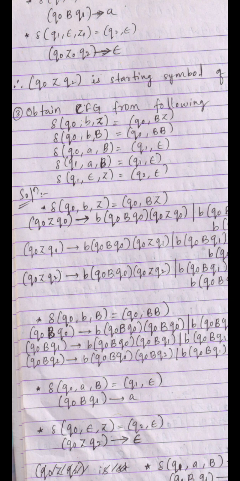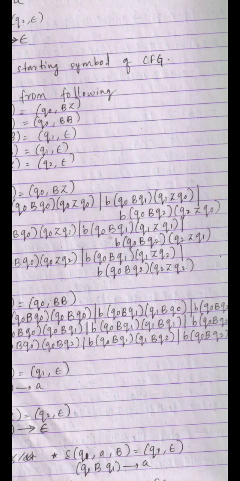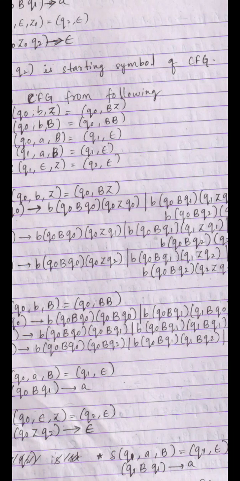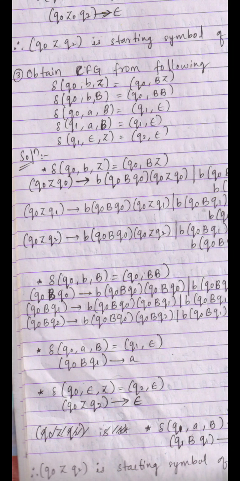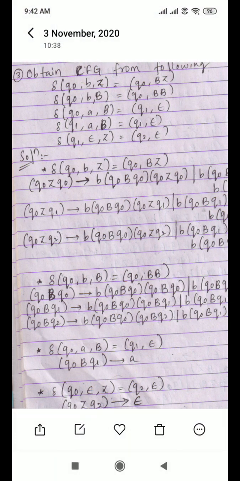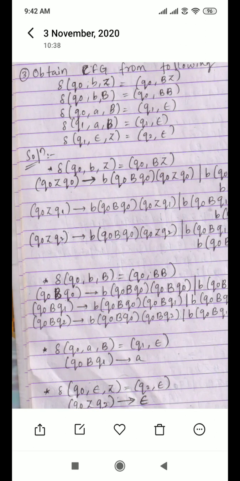See here, in the middle, after B you have Q naught, after Z again Q naught, and in the middle Q naught. This is the first combination. Next, see here, B Q naught. After capital B you have Q1 and the last value is again Q naught. Like this, how many combinations do you have? In the middle, every combination value will be changed. Next one, Q naught Z Q1: B Q naught B Q naught Z Q1. See here, your initial is Q naught and the last is Q1, because on the left hand side you have Q naught Z Q1. In this combination again you have 3. Like this, for every combination you need to generate the 3 values.